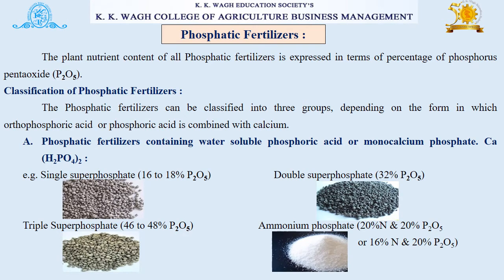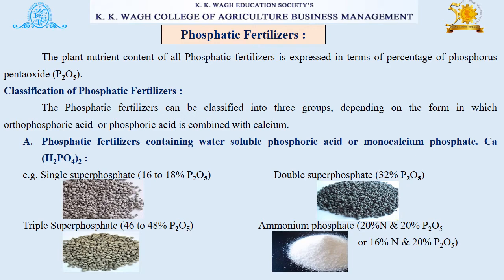After nitrogenous fertilizers, let us see phosphatic fertilizers. The plant nutrient content of all phosphatic fertilizers is expressed in terms of percentage of phosphorus pentoxide, that is P2O5. Classification of phosphatic fertilizers. Phosphatic fertilizers can be classified into three groups depending on the form in which orthophosphoric acid or phosphoric acid is combined with calcium.